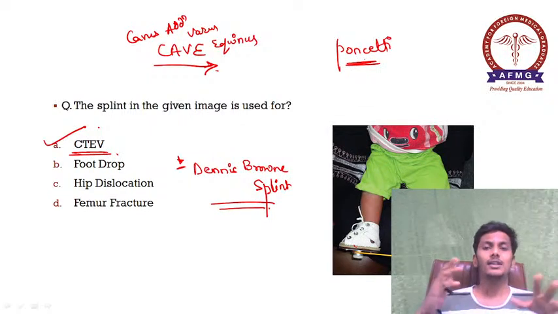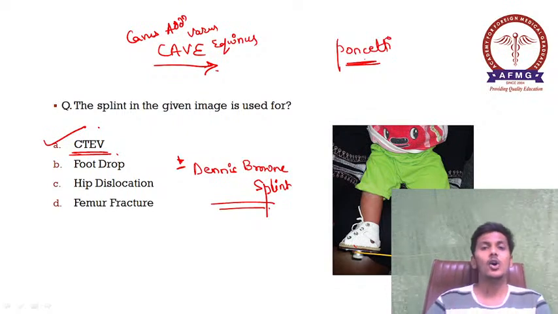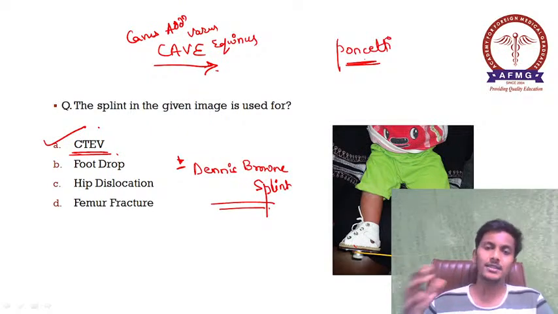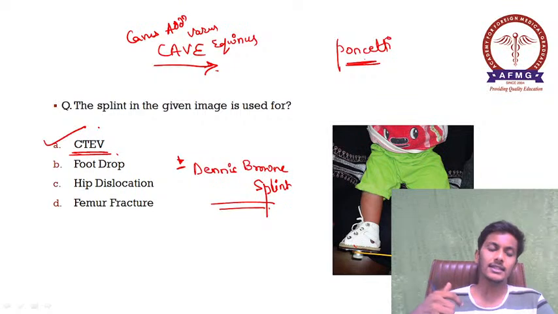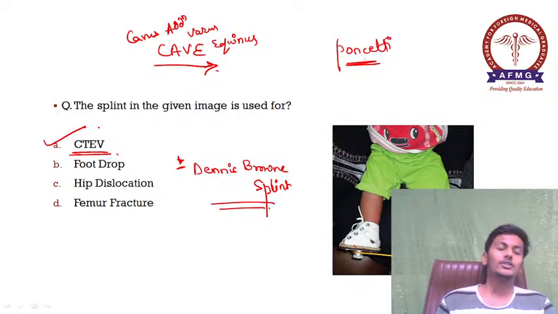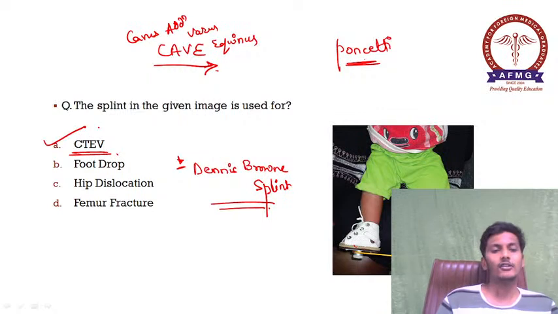Okay, and so the sequential plasters, almost 7 to 8 times the plasters are changed, and then we give this CTEV shoes, CTEV splint, that is your Dennis-Brown splint, for almost 3 months, and after that we recommend the CTEV shoes. Okay, so this is the treatment in cases of CTEV.